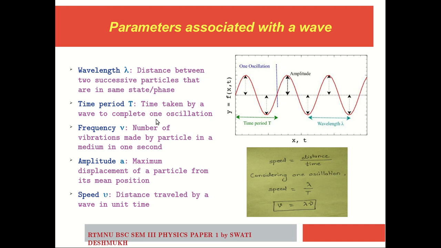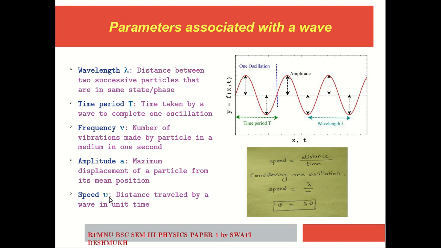The time taken by a wave to complete one oscillation we call it as the time period T. Number of vibrations made by the particle in a medium in 1 second, the number of ups and downs, compressions and rarefactions made by the particle in 1 second are known as the frequency, and is having unit hertz. Amplitude, denoted by small a, is nothing but the maximum displacement of a particle from its mean position.